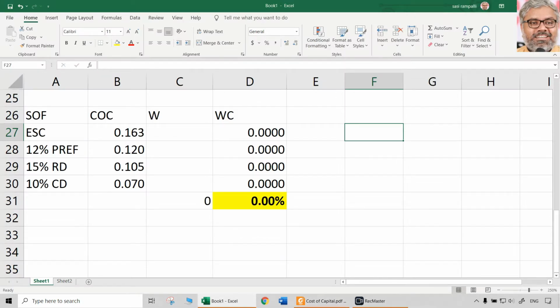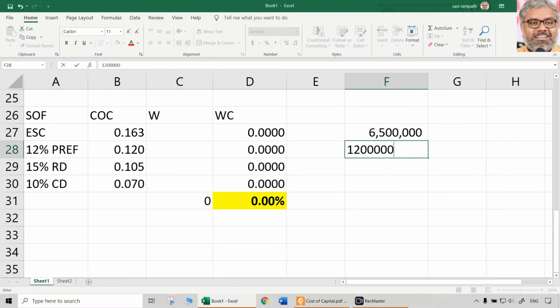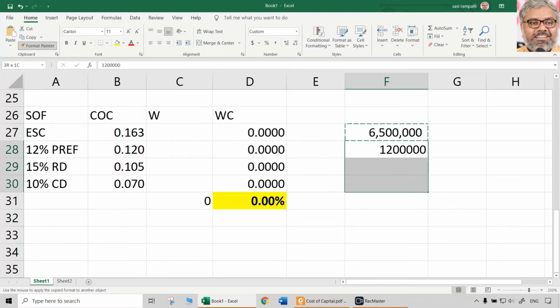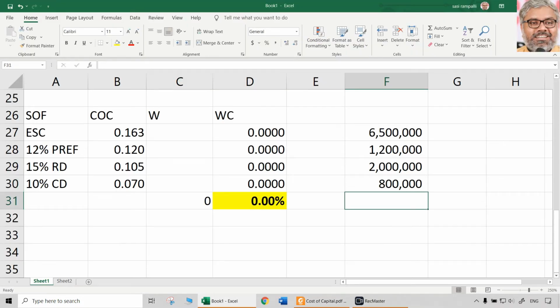So let us take the weights by taking individual amounts first. 65 lakhs, that is equity share capital. Then 12 lakhs. Then 20 lakhs. Then 8 lakhs. Total is how much?